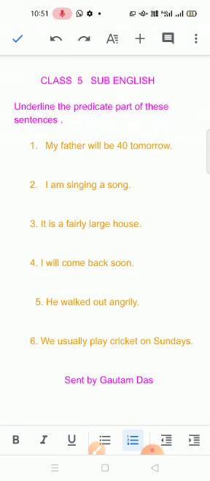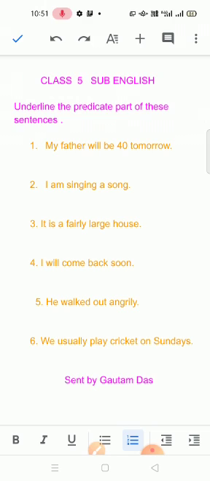First, you must know what a sentence is. A sentence is a group of words that makes complete sense, complete meaning. Here, I have given 6 sentences. You have to underline the predicate part of the sentences. What is a predicate and what is a subject, you must know.